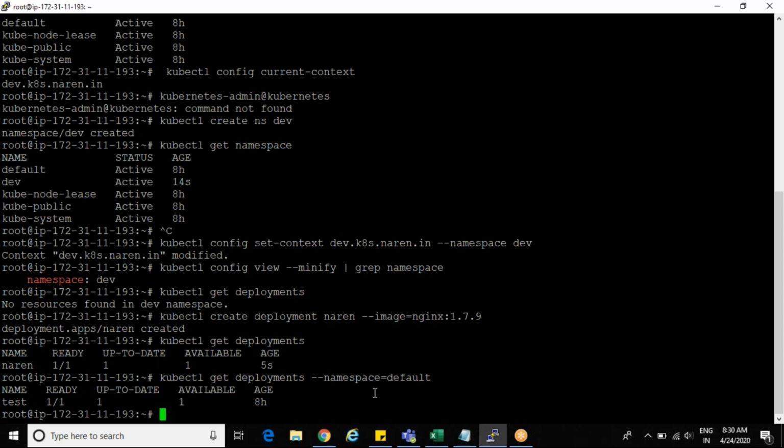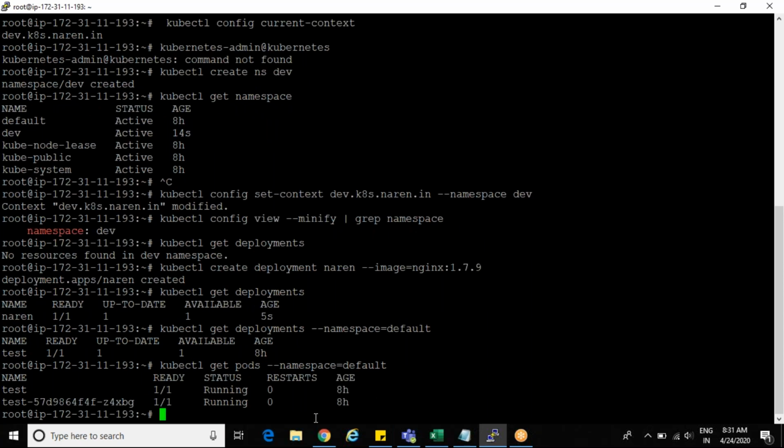Got it? See, the same way, you can see pods also. See the pods, get pod. If you just do kubectl get deployments, what is happening? It is showing the current namespace details. Guys, if you do kubectl get pods, what will it show? It will show current namespace pod details, right?